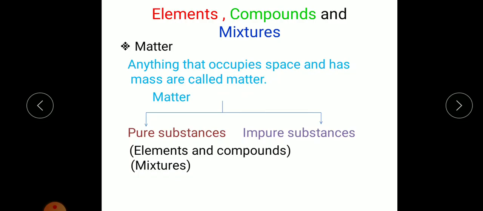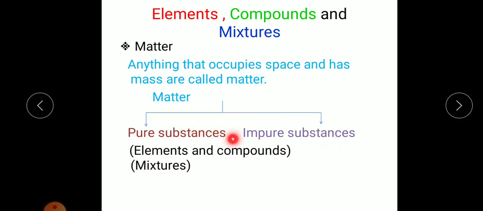And we know that matter exists in 3 different states: solid, liquid, and gas. Again, matter can be classified or grouped into two major groups: pure substances and impure substances. A pure substance means the atoms or the elements will be of only one kind, whereas in impure substances you'll find more than two different substances mixed together.